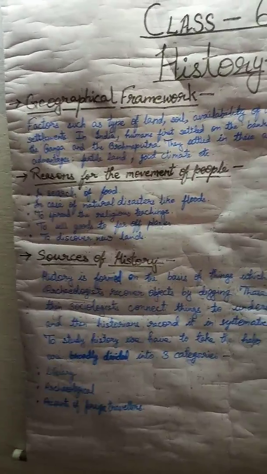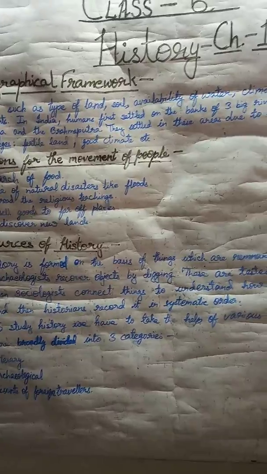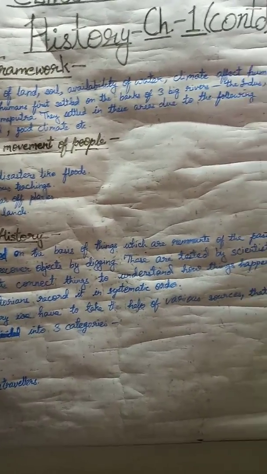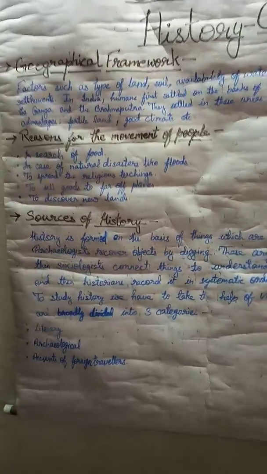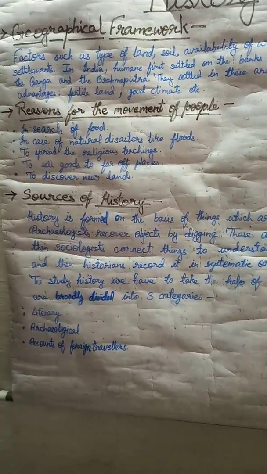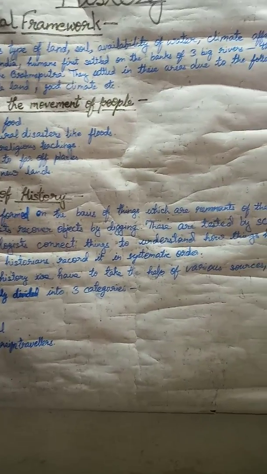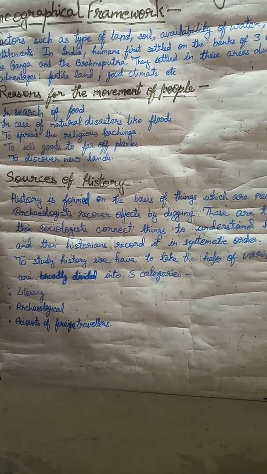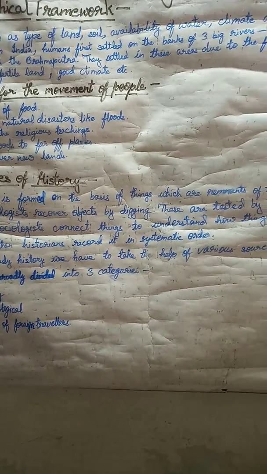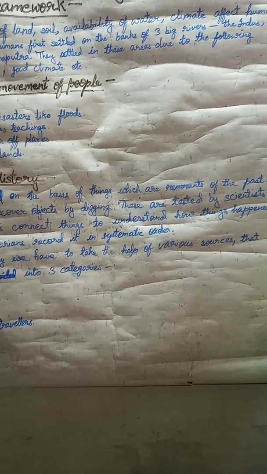The geographical location of a place has a huge impact on history. People used to live in particular areas more. The particular areas are more populated. Why? Because there are some particular reasons. There are some conditions which help them to live there, like fertile lands, rivers, or the atmosphere of the particular place.